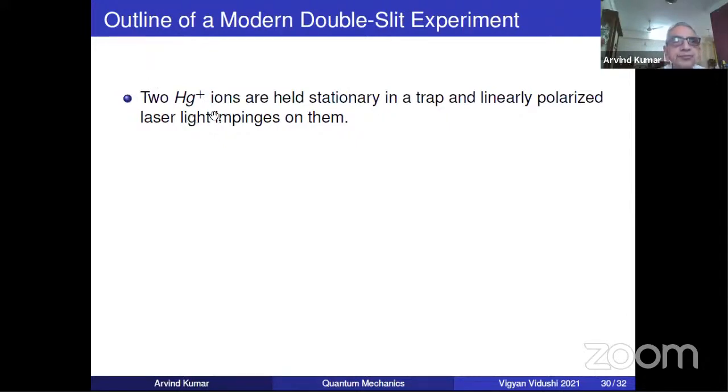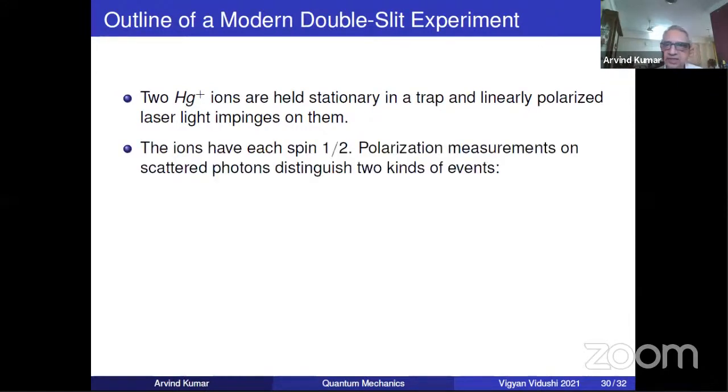So this modern experiment in support of the quantum mechanical resolution involves two mercury ions. Two mercury ions are held stationary in a trap. Nowadays, there are laser traps in which you can hold atoms stationary. And linearly polarized laser light impinges on them. Now, the ions each have spin half.